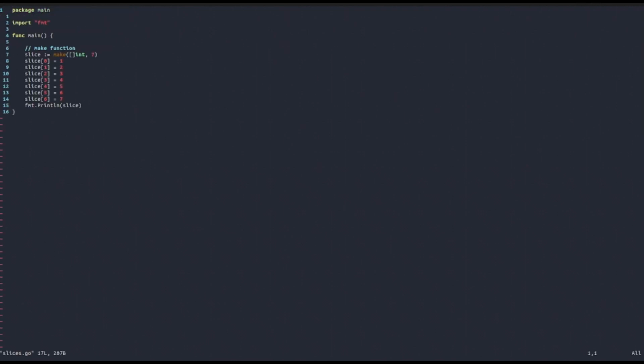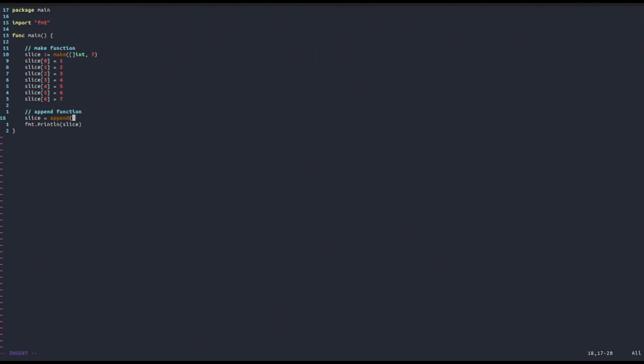But there's one difference. Unlike what we've seen with arrays, where the length of the array was static, here we can add new elements. How can we do that? We will use the append function. Notice that the append function will not change the slice we have, but rather it will return a new slice with a new value at the end. So in order to change our slice, we need to reassign it to the append function of the slice. Imagine that we want to add elements; notice that with the append function, we can add as many elements as we want.